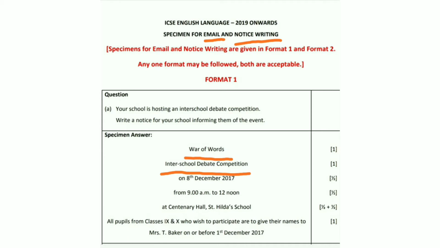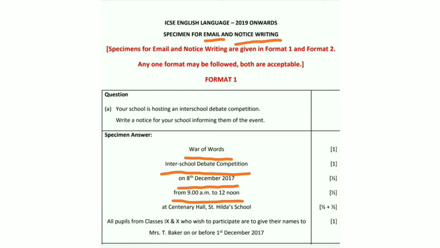Again you leave a line and then in the center of the page itself, without writing DATE, you simply write down on 8th December 2017. Then again you leave a line after that. Now this date carries half a mark. After the date again you leave a line. Then you will write down the timing without writing the word time. You write down from 9 am to 12 noon. Now remember, in this the a has to be small followed by a dot, then small m dot. With 12 you will always write down noon. So this timing carries half a mark.